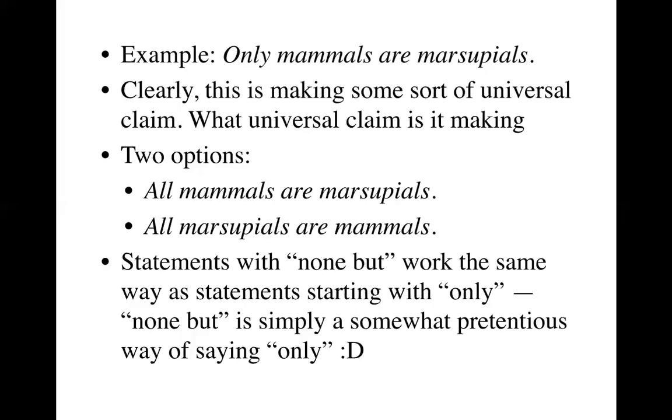And statements that start with none but work the same way as statements starting with only. None but is basically just a somewhat pretentious way of saying only. So we could substitute none but for only. We could say none but mammals are marsupials. It would say the same thing, and we would translate it exactly the same way. We would switch the subject and the predicate terms, and then we would put the quantifier all at the beginning of the statement.